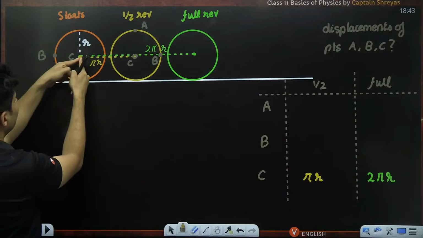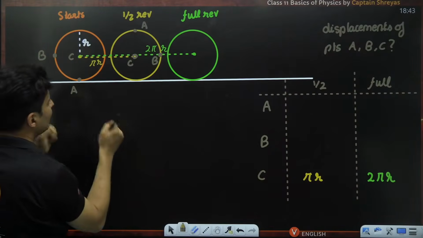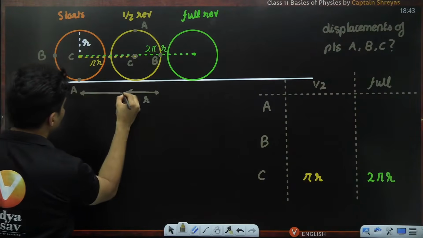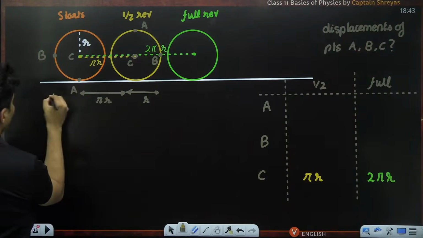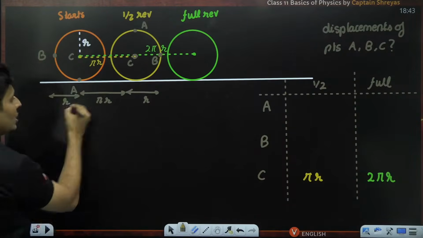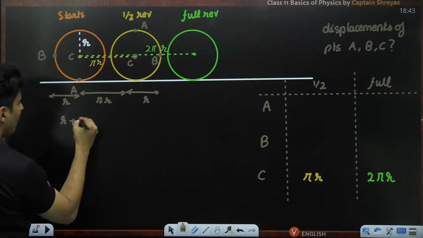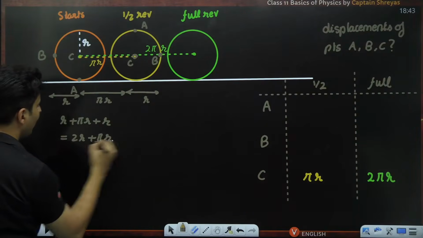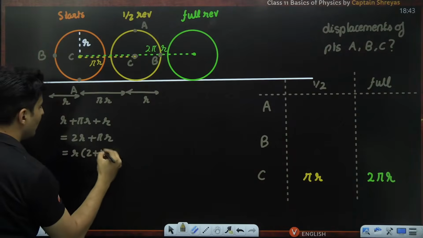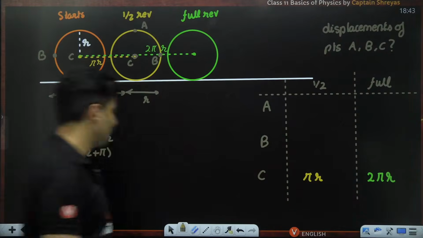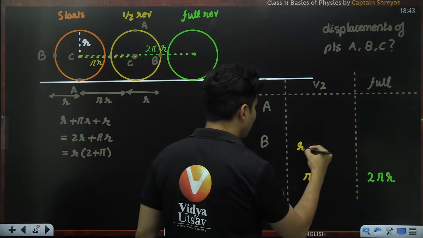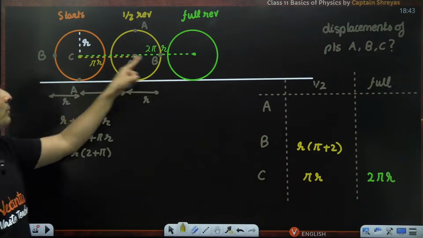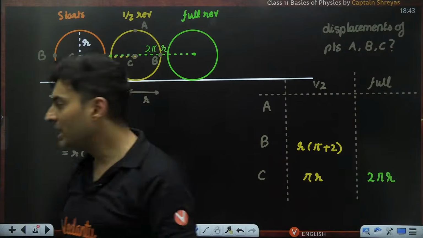See, this much distance plus this much distance plus this much distance. This much is nothing but r. This much is nothing but pi r. And this much again is nothing but r. So how much is this total distance? r plus pi r plus r, which is 2r plus pi r, which means it is r into (2 plus pi), my dear warriors. So for half a revolution, it is nothing but r into (pi plus 2). That is for point number B.